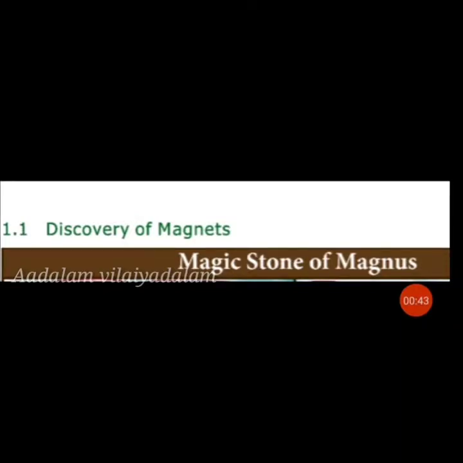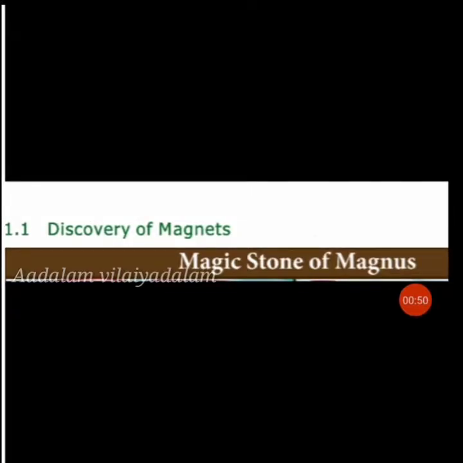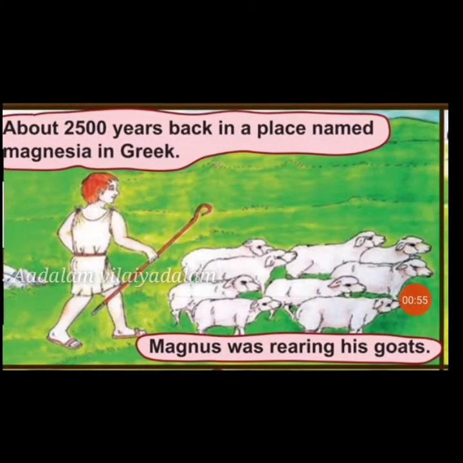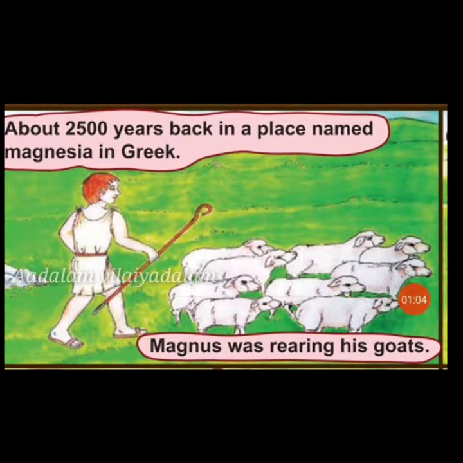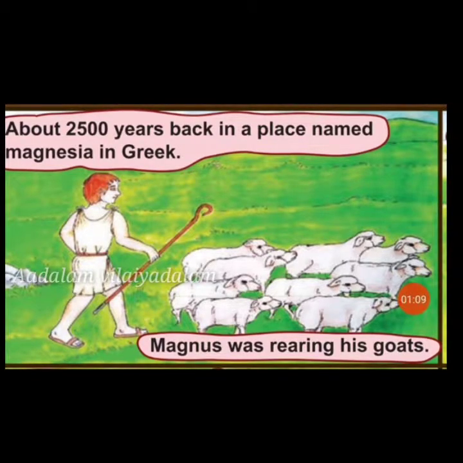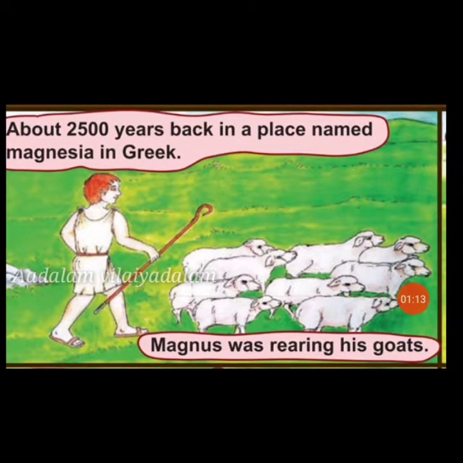So listen to the story, the magic stone of Magnus. About 2500 years back, in a place named Magnesia in Greece, there was a boy named Magnus. Magnus was rearing his goats and was sleeping on the rock. A nap. Oh, what is this? His iron capped stick stuck on the rock and stood erect. His iron nail boots also stuck on the rock. What happened? The entire village assembled there and wondered.